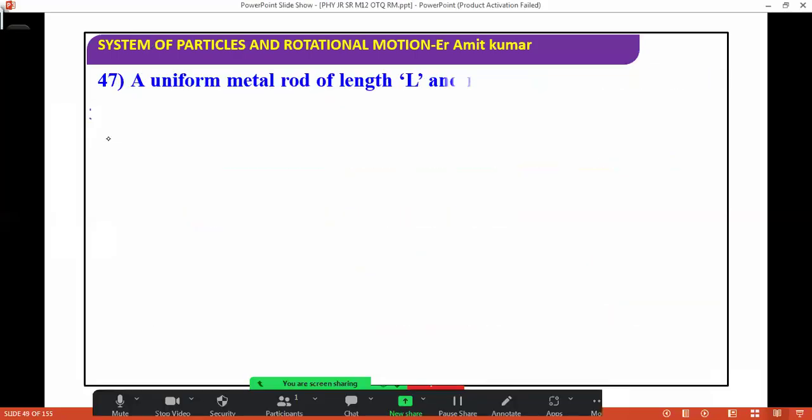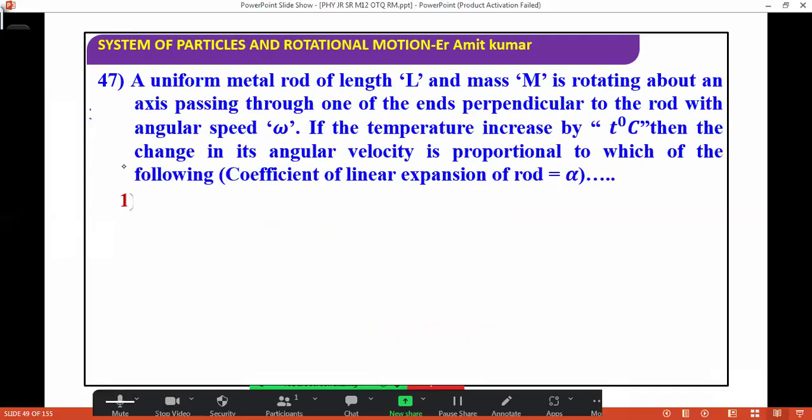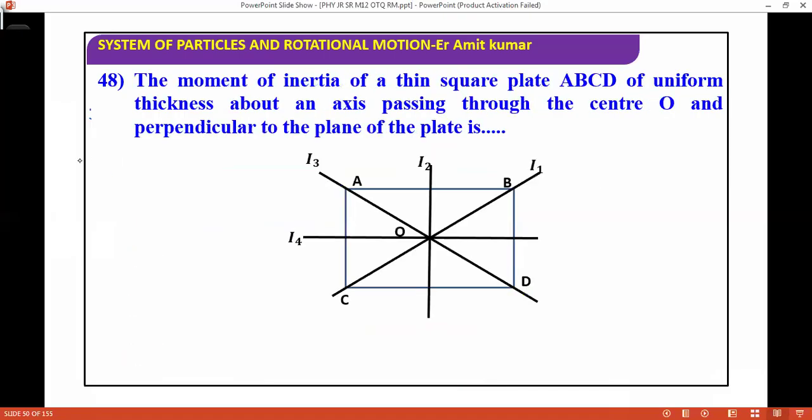A uniform metal rod of length L and mass M is rotating about an axis passing through one of its ends and perpendicular to the rod with an angular speed omega. If the temperature increases by T degrees Celsius, then the change in its angular velocity is proportional to which of the following? The coefficient of linear expansion is alpha. So you are increasing the temperature, so what will happen in this? Think about that question, we will solve it.